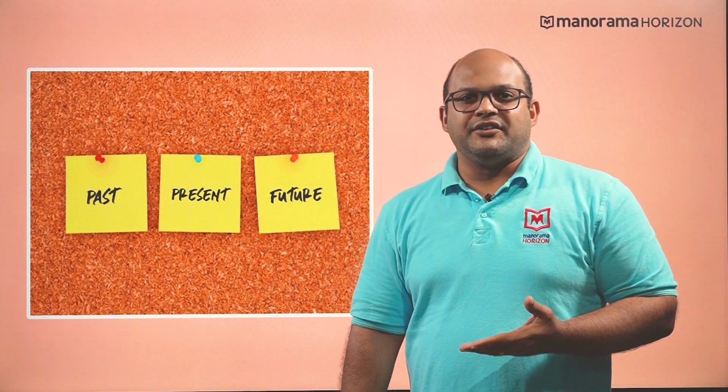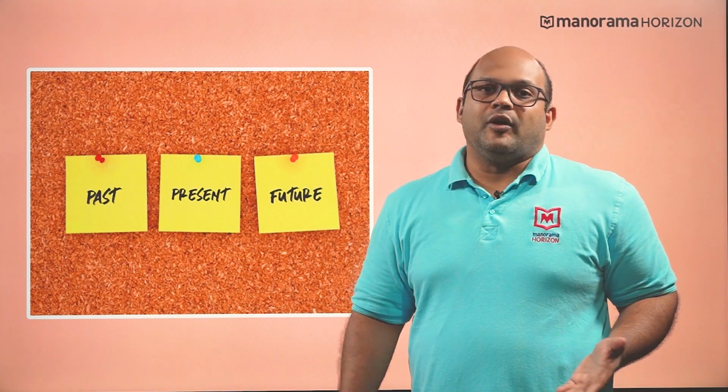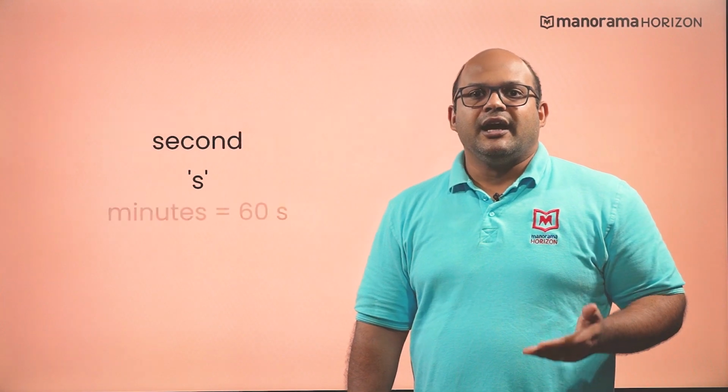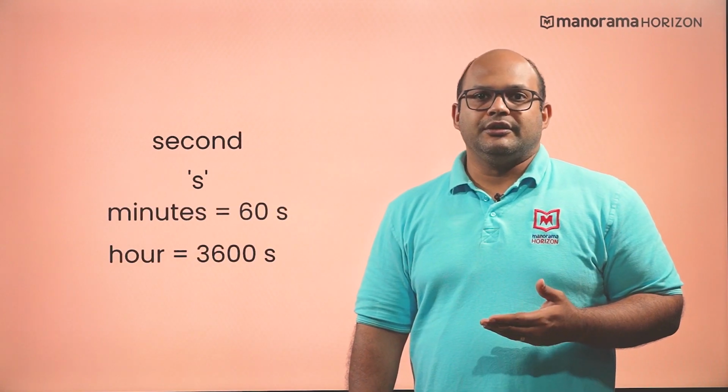Time is a lot trickier to define compared to the other 2 physical quantities that we have seen. Time cannot be touched, it cannot be seen. It can only be sensed as a separation between 2 events and can be traveled in only one direction. The standard unit of time is second. This unit is usually too small to be used in daily life, so its multiple units, that is minute and hour, are used more commonly.